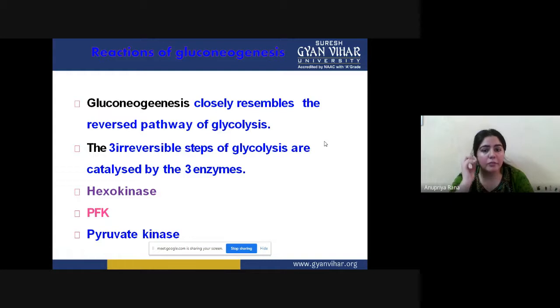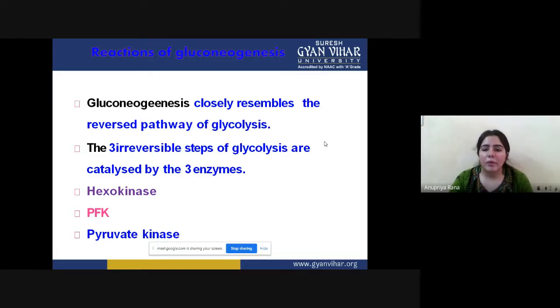So the glycolysis pathway and the gluconeogenesis pathway are not very different. There is not much difference between these two pathways. The three irreversible steps of glycolysis are catalyzed by three enzymes. Now, what happens in gluconeogenesis? There were three irreversible steps in the glycolysis pathway. These three irreversible steps cannot be reversed.